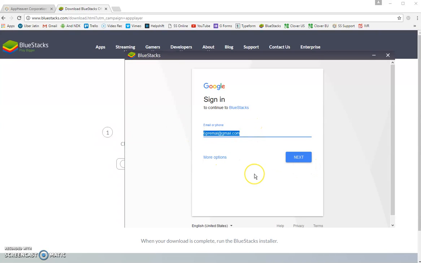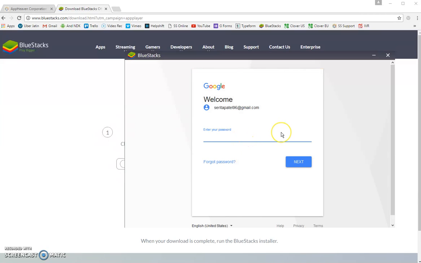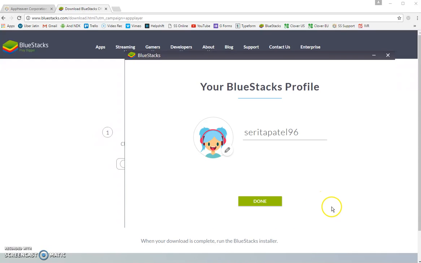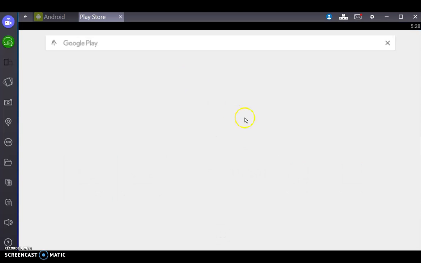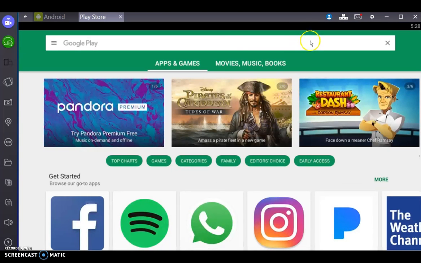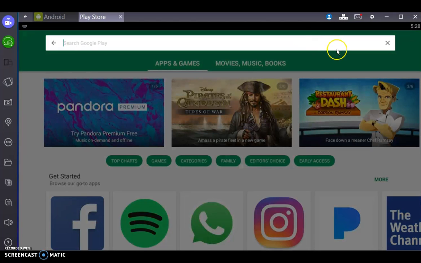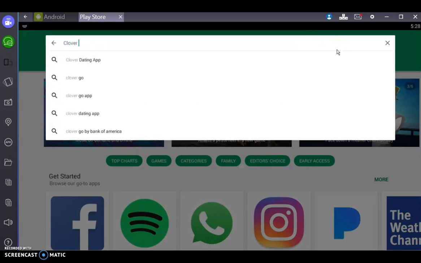You can go ahead and enter your login credentials and hit Next. Here you'll see your BlueStacks profile. Just hit Done, which will bring you to the BlueStacks homepage. You'll want to go to the Play Store. Once you've arrived in the Google Play Store, simply click the search bar and search for Clover Salon Scheduler.